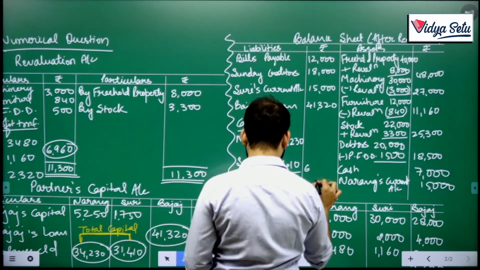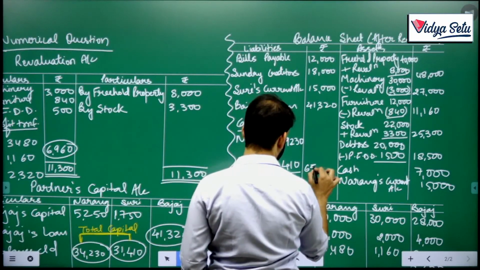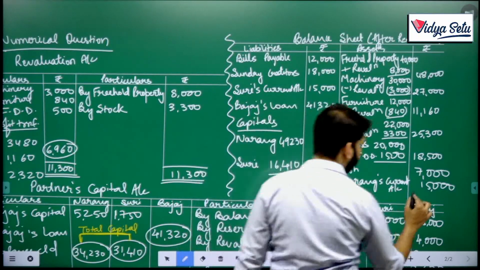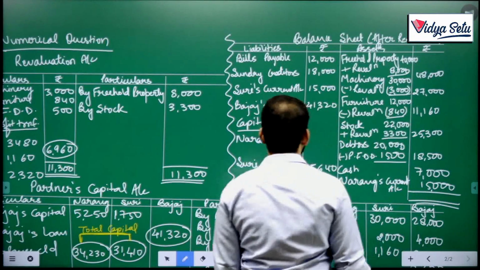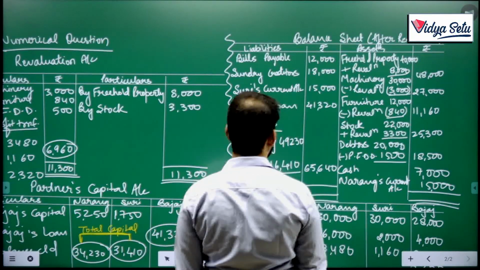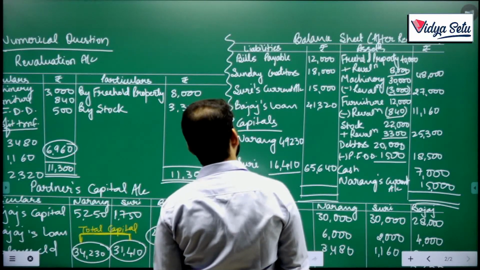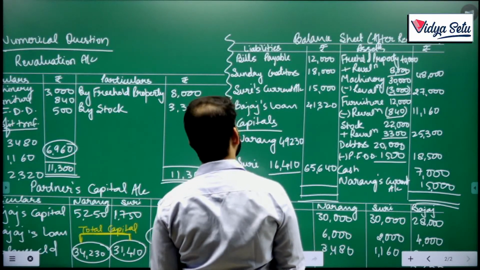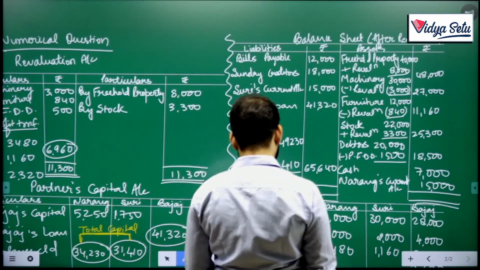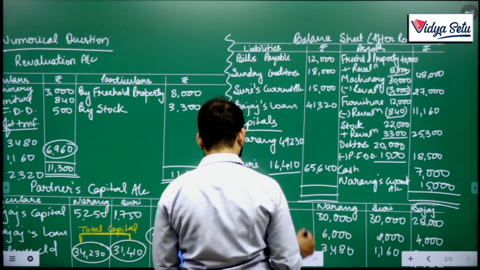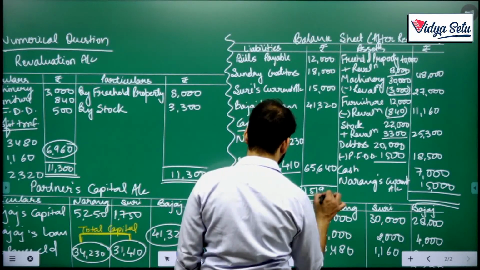We already know the total. Let's see if our balance sheet is tallying or not. 65,640, 1 lakh, 1,06,000, 1,21,000 and 30,000. 1,51,000, then 600, 300, 900, 60, 151,960.